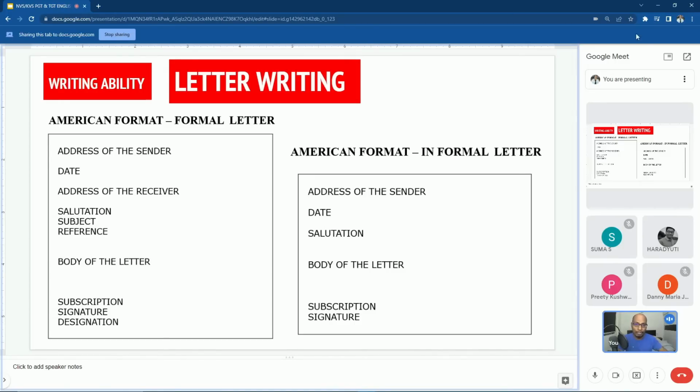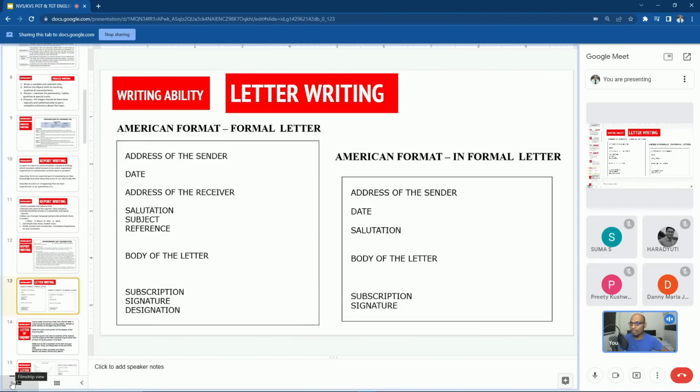When it comes to informal letter, you will not have address of the receiver. Generally, you will write address of the sender only, date, salutation, body of the letter. There will be no subject, there will be no reference, and then you will write subscription and signature. So this is the difference between formal letter and informal letter. In the exam, they may ask you a direct question, whether the subject is written in the informal letter. Then the answer is no.